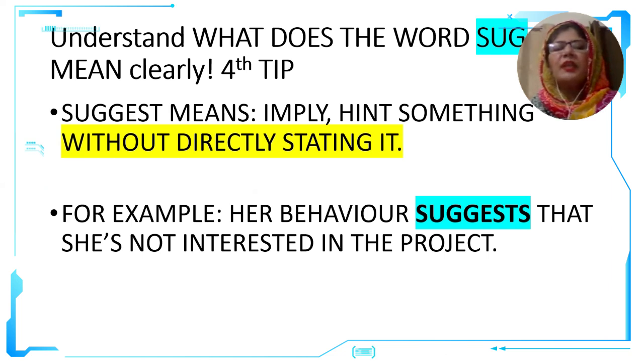Now, let me share an example with you to explain the meaning of the word suggest. Suggest: her behavior suggests that she is not interested in the project. This is not an example of the question, it is an example of the understanding of the meaning of the word suggest. If the meaning is clear, the answer will be correct.